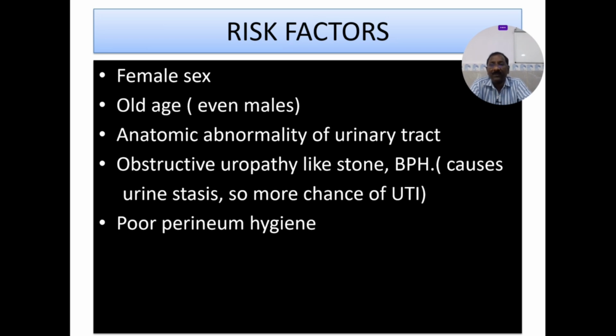Risk factors: the female sex, old age, anatomical abnormality of the urinary tract, obstructive uropathies, maybe stones, maybe BPH, etc., and poor perineal hygiene. This is an important reason for UTIs in rural India, especially in poor people. The hygiene is very, very poor there, so that could be another reason for urinary tract infections.